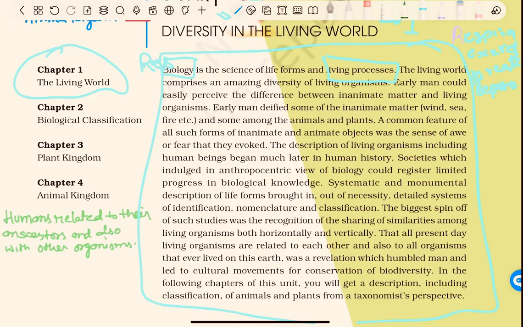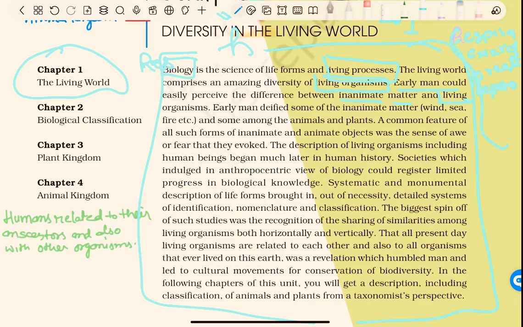The living world comprises an amazing diversity of living organisms. In the living world, there are so many living organisms, so many varieties of living organisms. Early man could easily perceive the difference between inanimate matter and living organism. Living organism means that they breathe and do these types of life processes.